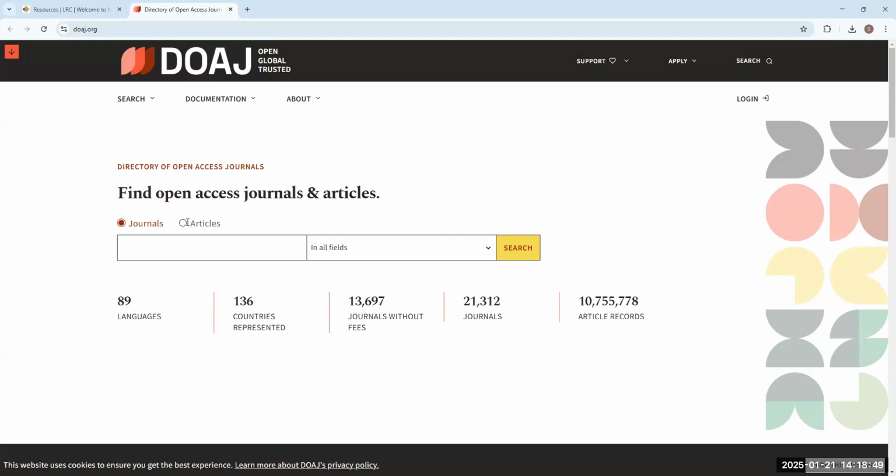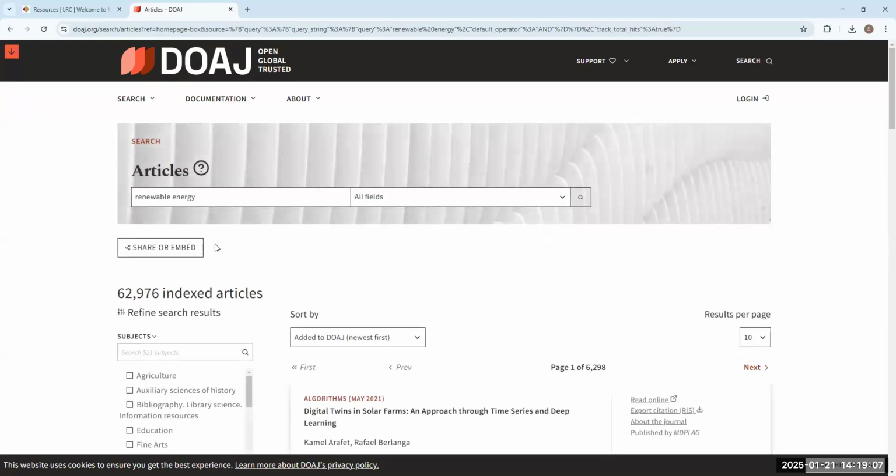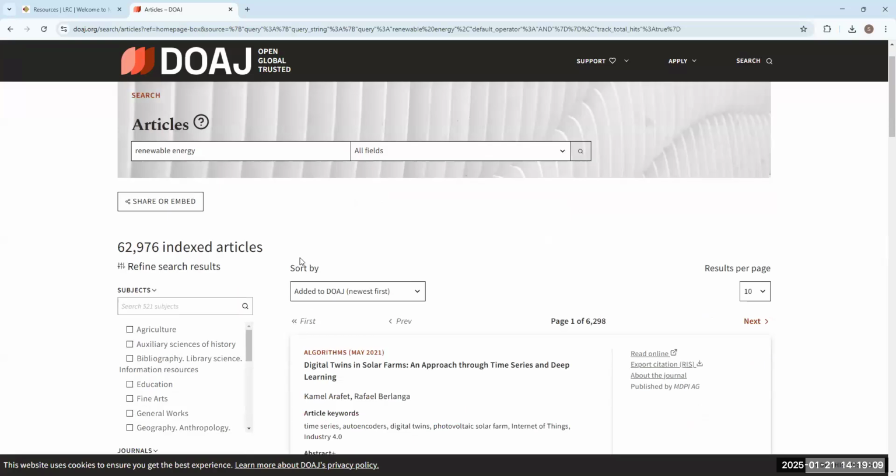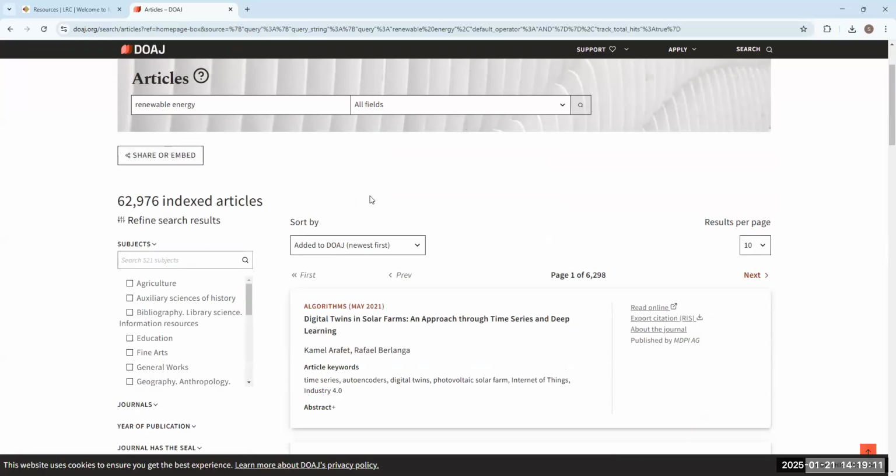For some reason, though, when you get to the home page, it does default to journals instead of articles. We're not really necessarily looking for specific journals. We're looking for articles, right? So we're going to go ahead and click that. Let's type in renewable energy. And you're going to see here that they have a ton of different indexed articles, right? So a ton of different things are in this database.